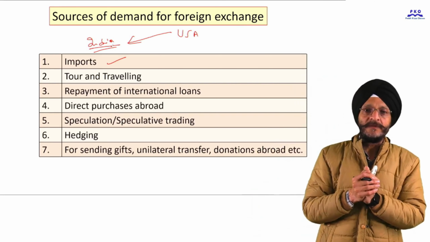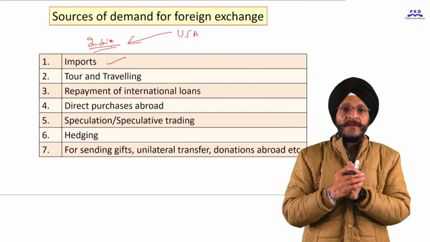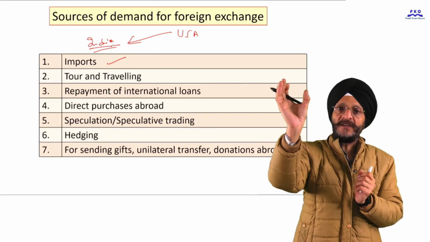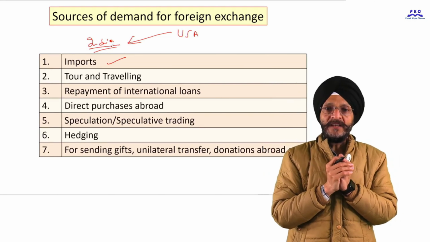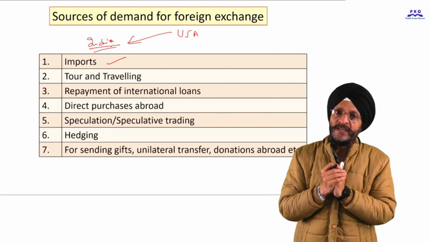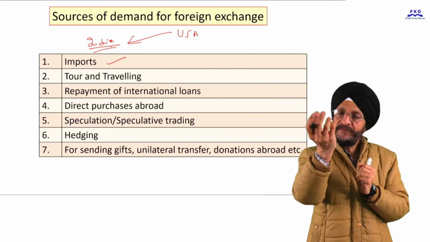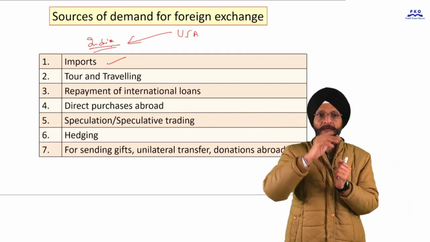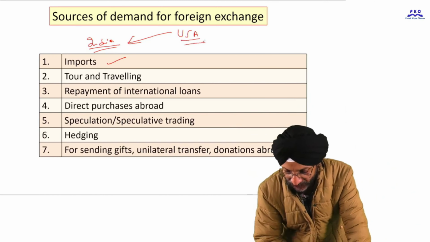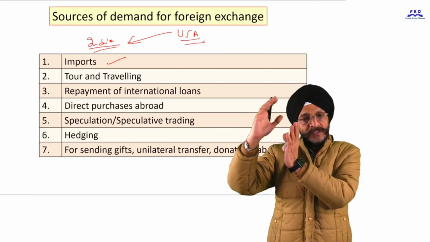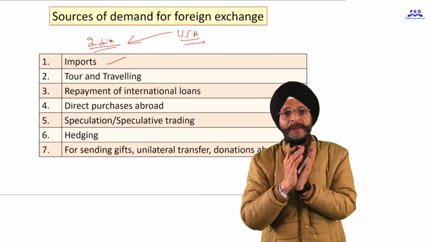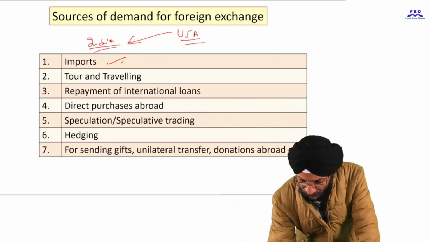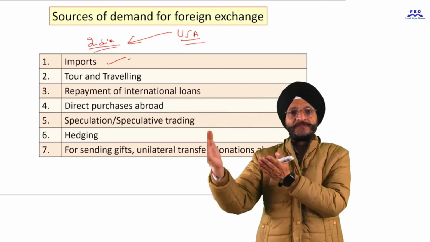In most cases, when there is trade between two countries, the will of the exporter country prevails. That is, the exporting businessman decides in which form he will receive payment in return for the goods and services provided by him. Here, the goods or services have been provided by USA, so Indian businessmen will have to pay in US dollars. So in case of imports, we will require foreign exchange.